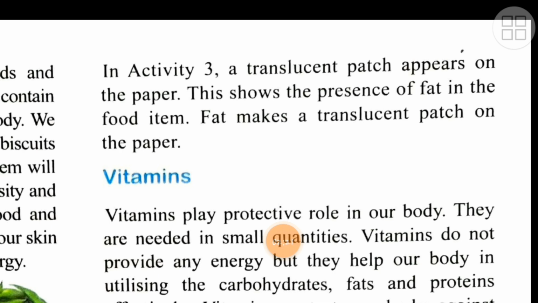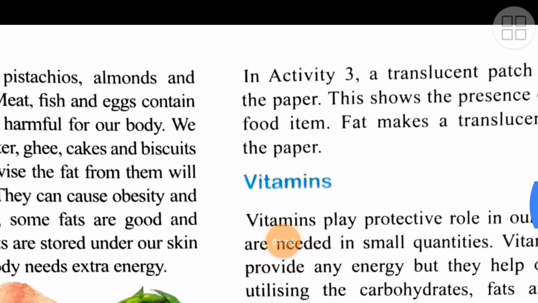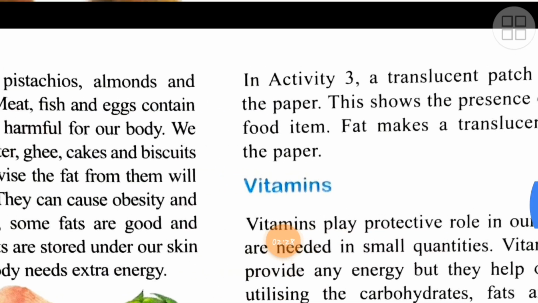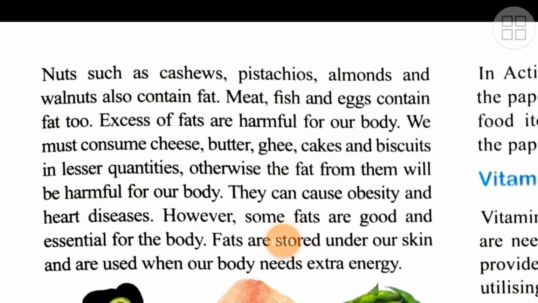So if we conclude what we have understood, fats are the source of energy and they provide energy more than carbohydrates. These are the examples of fats. And one should remember that in life, excess of everything is harmful. That's why the doctors recommend us to have a balanced diet. Because if we are eating more of these nutrients, what will happen? It will only cause harm to our body.